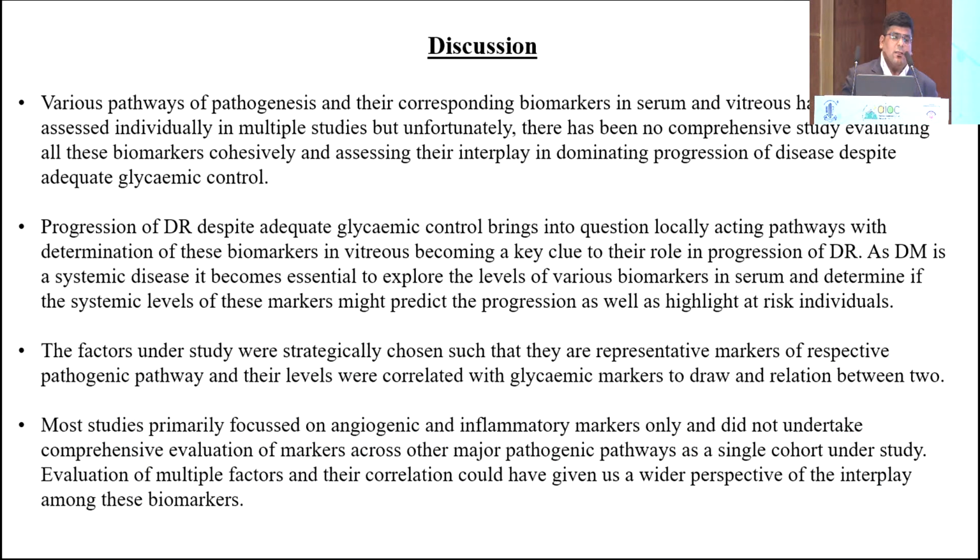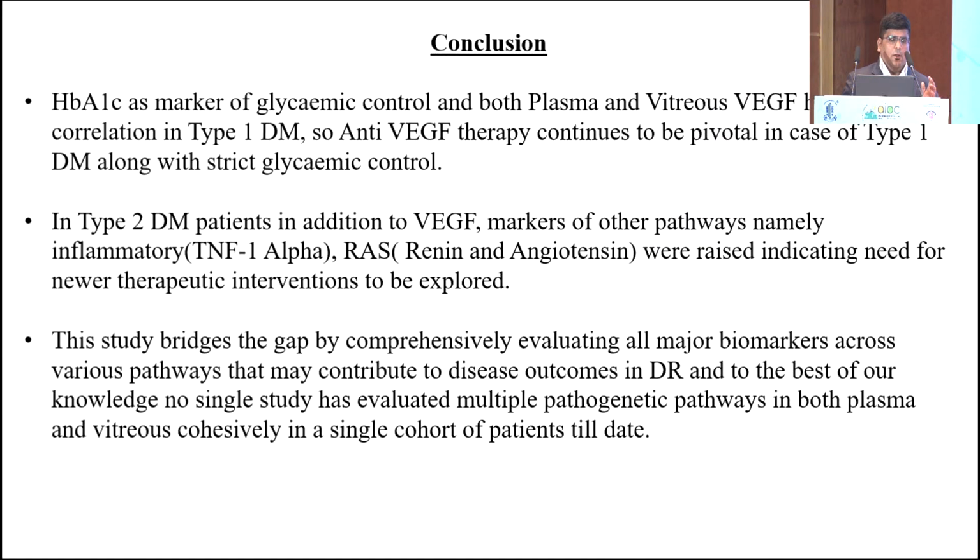So coming on to the discussion, there have been various pathways under evaluation. The progression of DR definitely depends upon the glycemic control of the patient. All these factors under evaluation were chosen such that they were representative of the different pathways. So we came up with a conclusion that in type 1 diabetes mellitus, it was the angiogenic pathway that was predominant. So again, anti-VEGF therapy continues to be a very effective therapy in type 1 diabetes.